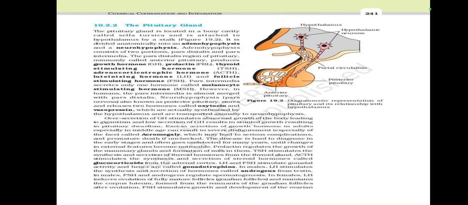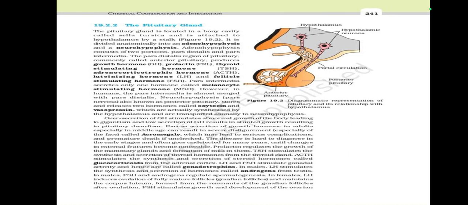However, in humans, pars intermedia is almost merged with pars distalis. Neurohypophysis, pars nervosa, also known as posterior pituitary, stores and releases two hormones called oxytocin and vasopressin, which are actually synthesized by the hypothalamus and are transported axonally to the neurohypophysis. Oversecretion of GH stimulates abnormal growth of the body, leading to gigantism, and low secretion of GH results in stunted growth, resulting in pituitary dwarfism.